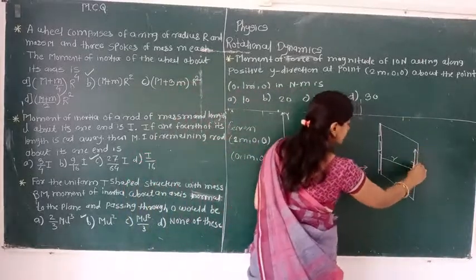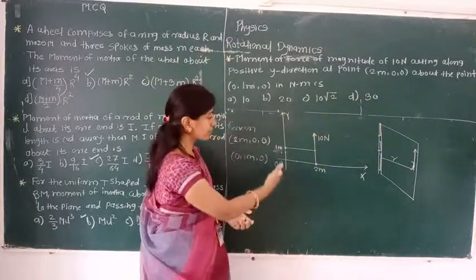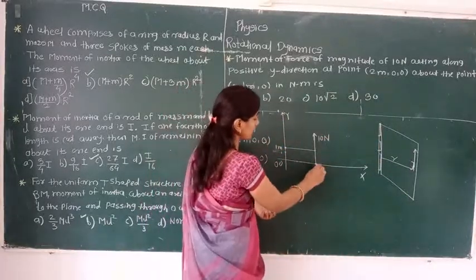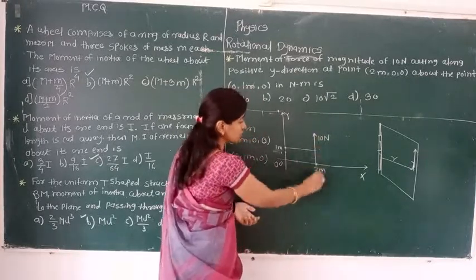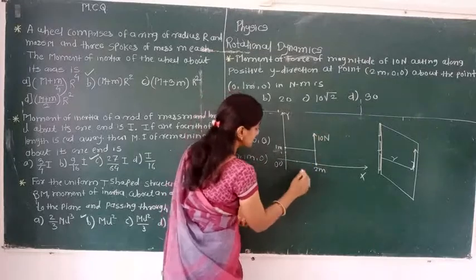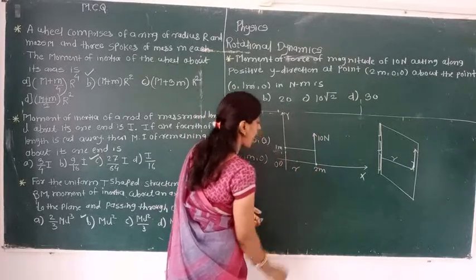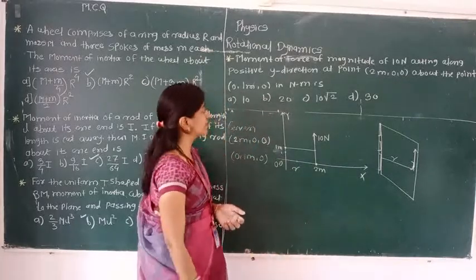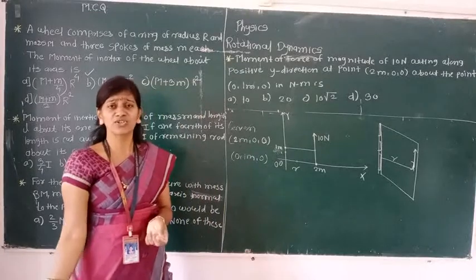Same construction is given in that MCQ. Here it is the point of application of force. Here the direction shown, force applied, and this is the perpendicular distance from that origin. It is r, the moment arm. Here we have to find out the moment of force. Moment of force is nothing but the torque.